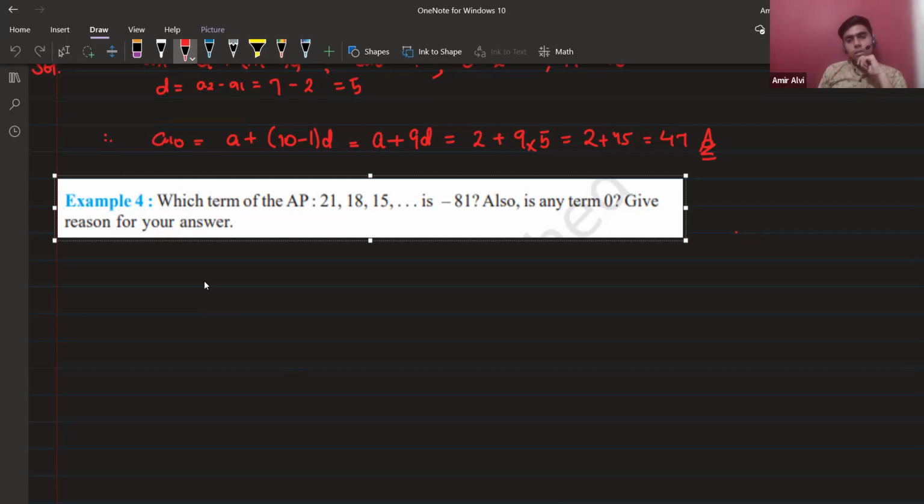Is there any term that is 0? The 8th term is 0. What is the value of minus 81? Like, at which term is minus 81 present? The main question was that.